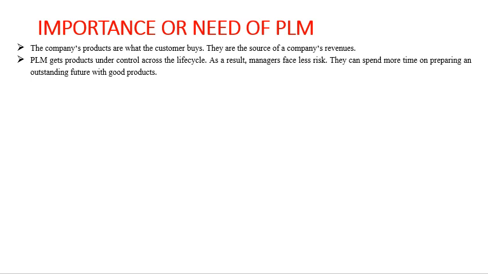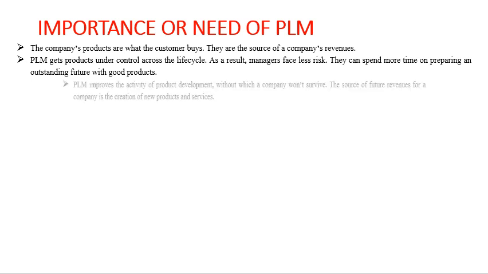So instead of worrying about the life cycle or the development of the product, they can put their efforts and time in preparing for an outstanding future with good products. So if PLM is implemented, definitely the life cycle will improve, and as a manager in the organization, he need not worry a lot about the life cycle or the development of the product, and hence he will face less risk.